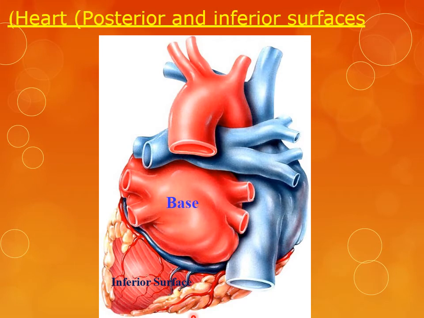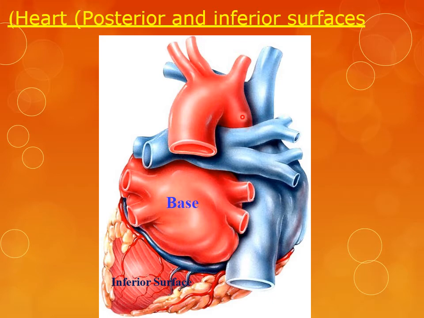So, in this picture, we can see this is the left atrium, or the posterior aspect of the heart, or the base of the heart, having the 1, 2, 3, 4 pulmonary veins. These pulmonary veins carry oxygenated blood, and this is the division of the pulmonary trunk into right and left pulmonary arteries, and it is the single artery which contains deoxygenated blood.